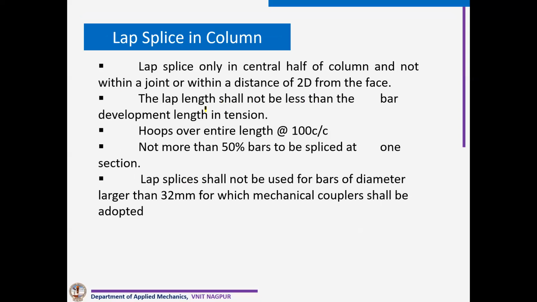Then again, lap length. It is similar to the beams. We should not provide laps within 2 times d distance, where d is the larger dimension of the column. Within that particular zone, our hoop has to be 100 mm center to center for that particular lap length. Not more than 50% of the bars should be spliced at one point.